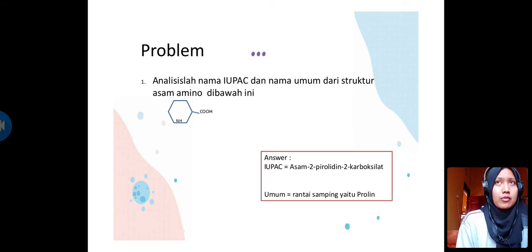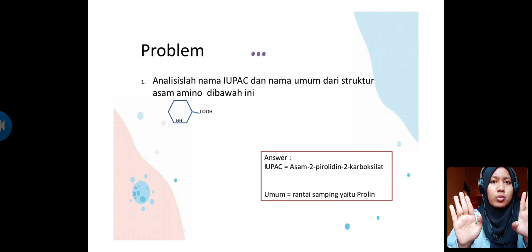For the protein, it is the same as amino acid, but a protein contains two or more amino acid structures linking together and making peptide bonds. For example, glycine and alanine will bond together and make N and H bonding together, so it will have the peptide bond.